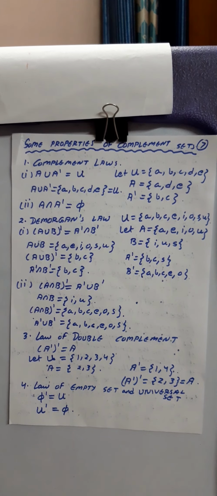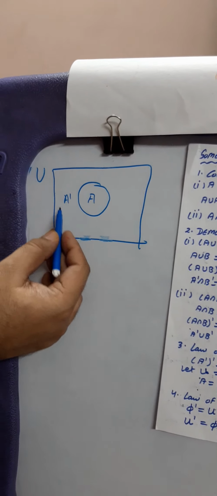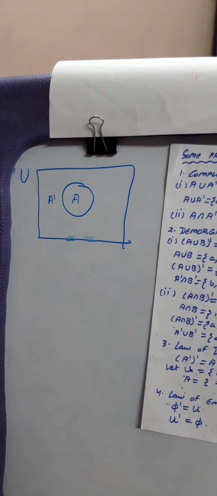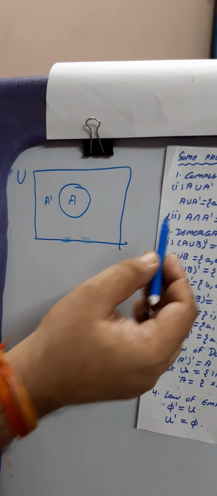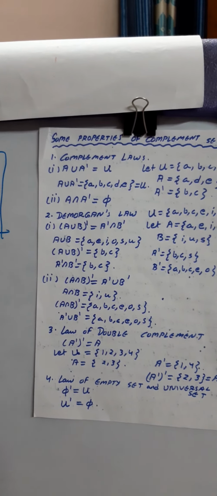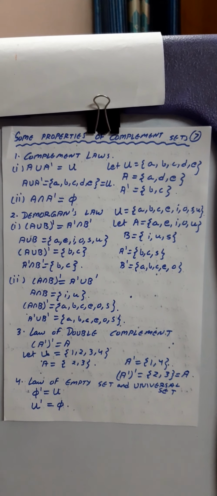Next is A intersection A dash. Now all of you know this is A, this is A dash. Is there anything common over here? No, there is not even a single element common. So therefore A intersection A dash is equal to phi, that is an empty set or a void set or a null set.